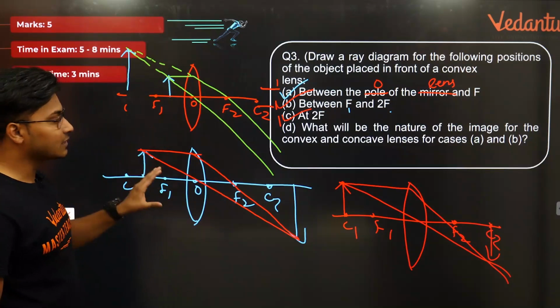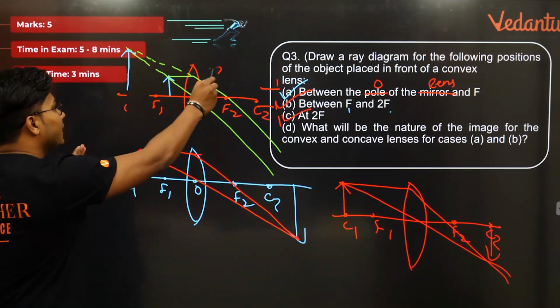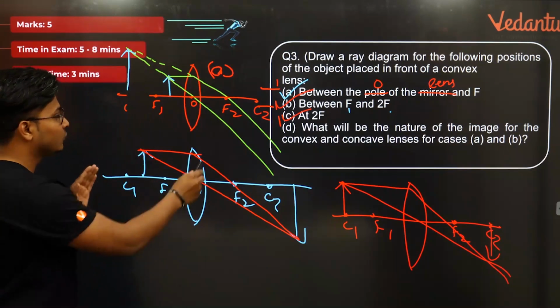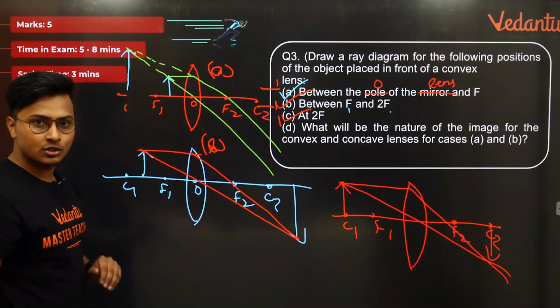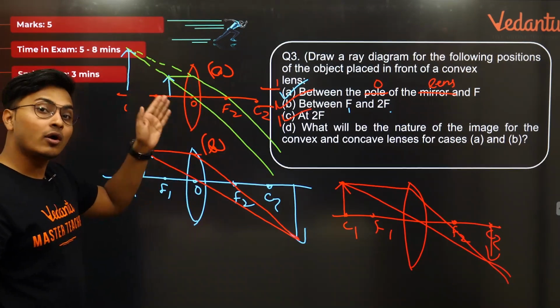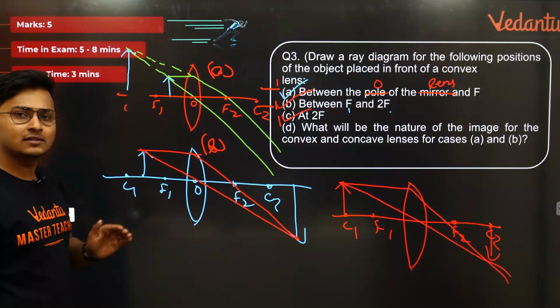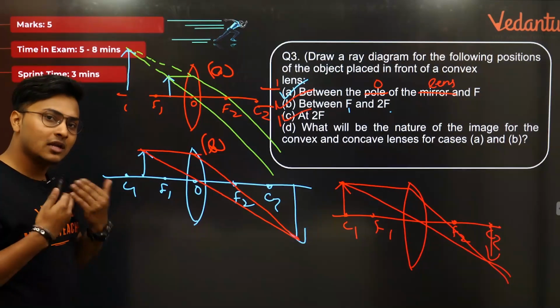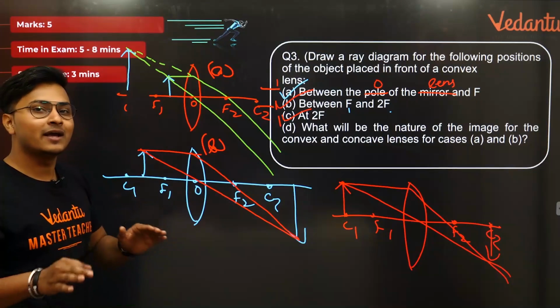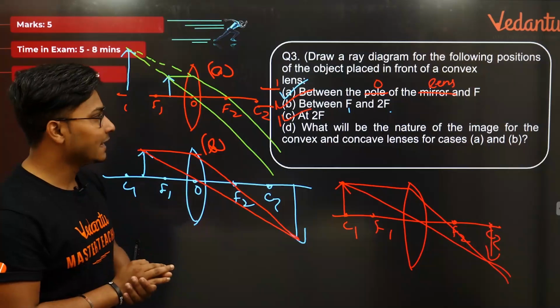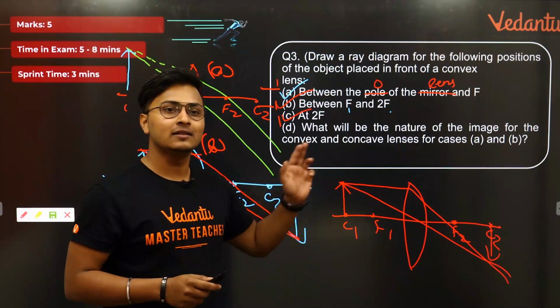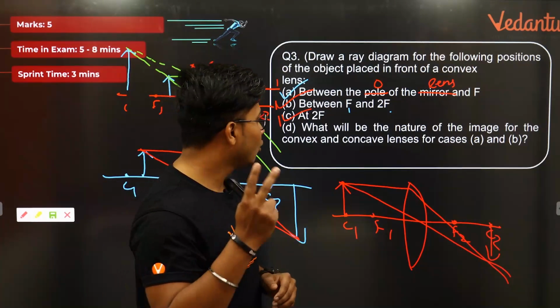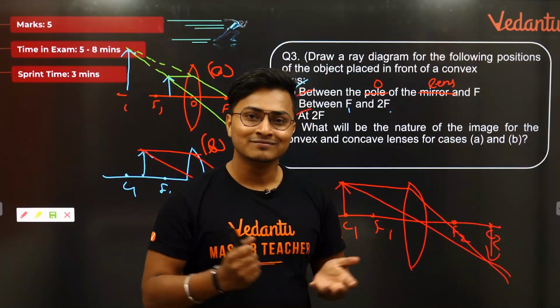Now in the case of convex lenses, for case A, it gives me a virtual image. For case B, it gives me a real image. For concave lenses, I'm pretty sure they will give a virtual image in both cases, because concave lenses cannot make a real image at all. That's all the answer you have to give, and this will carry 2 marks. That's all.